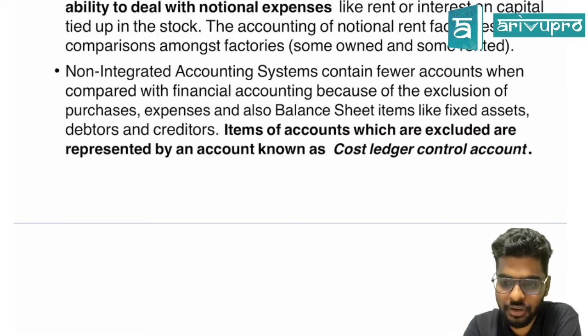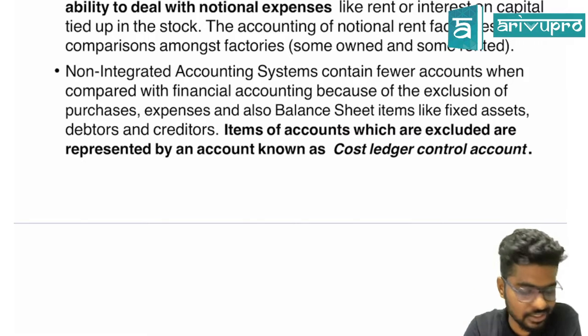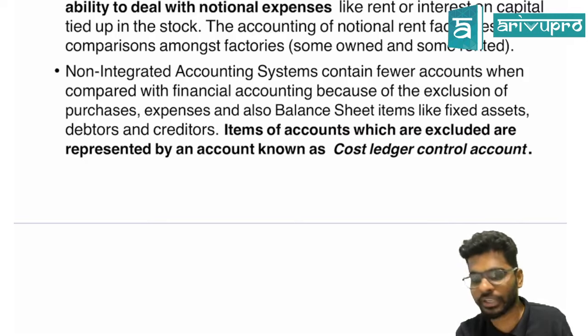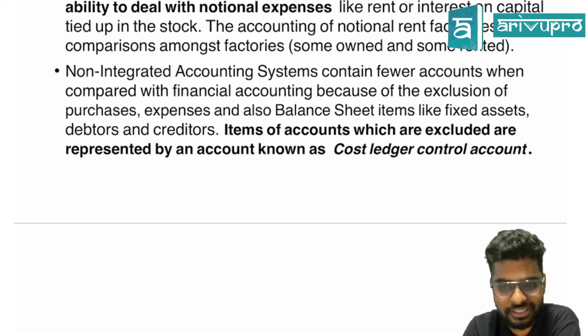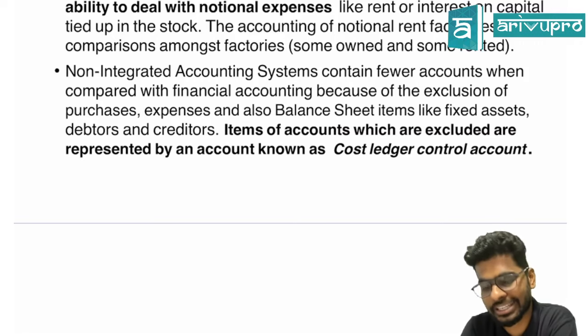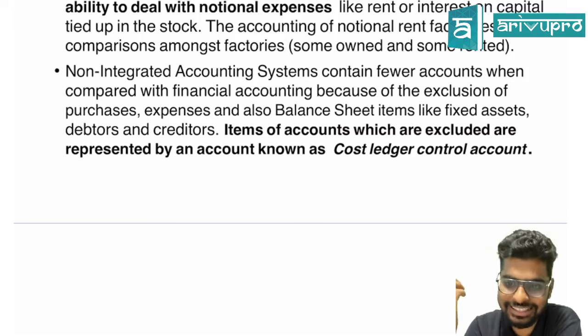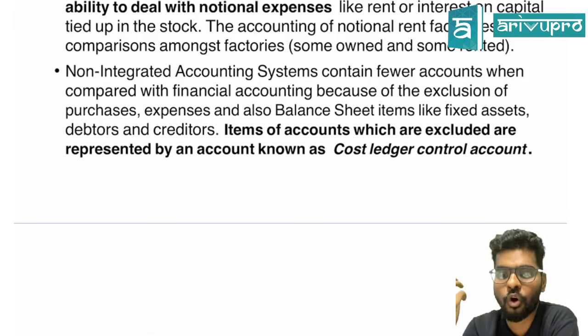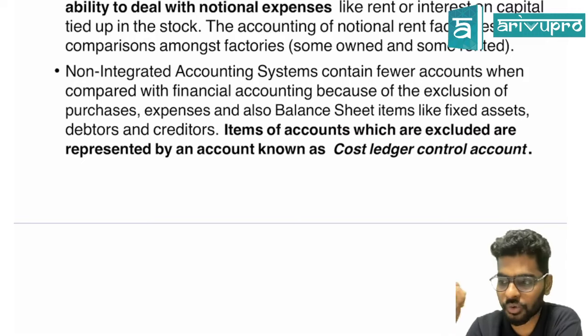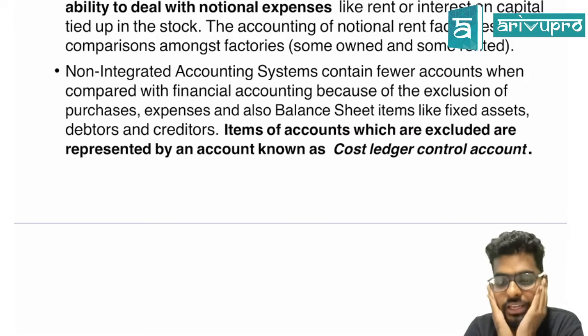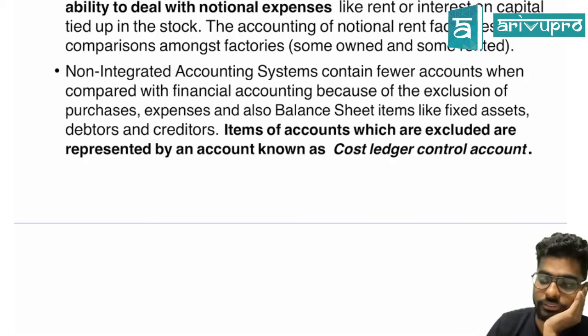For an example, let's say I'm purchasing raw materials. What's the journal entry for purchasing of raw materials? We would have written it as raw materials or purchases account debited to cash account, or purchases account debited to creditors account. So these things, instead of writing cash or creditors, we write it as cost ledger account. So there is nothing called cash, nothing called debtors or creditors. Are you clear? In a non-integrated accounting.